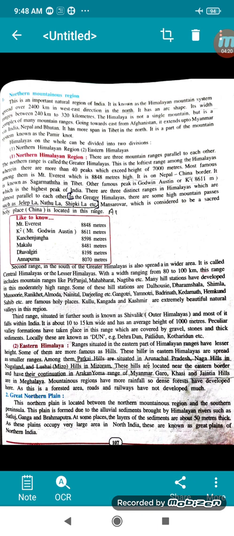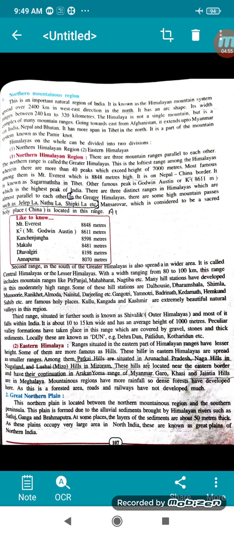They are very lofty hills, and almost 40 peaks exceed, that means their height is 7000 meters, more than that. Most famous amongst them is Mount Everest, which is 8848 meters high. It is on the Nepal-China border. It is not in India. Okay, this peak, Mount Everest, is on the Nepal-China border.